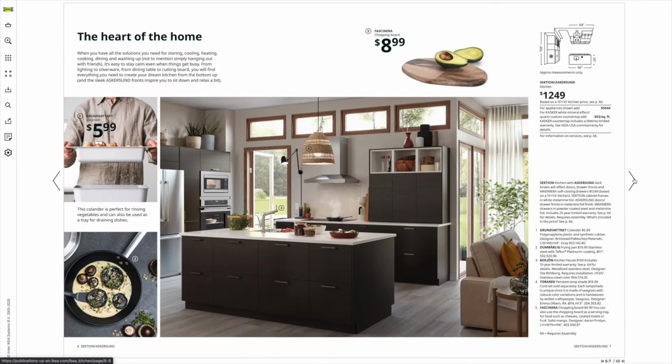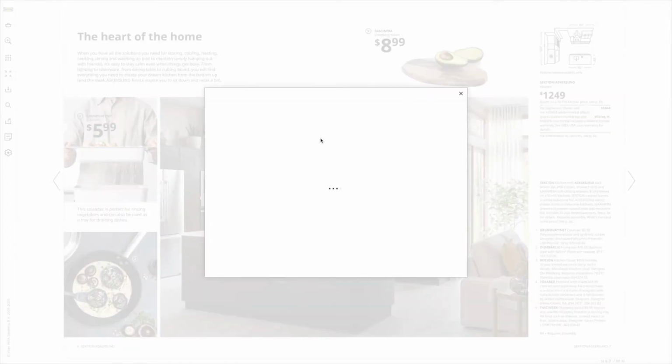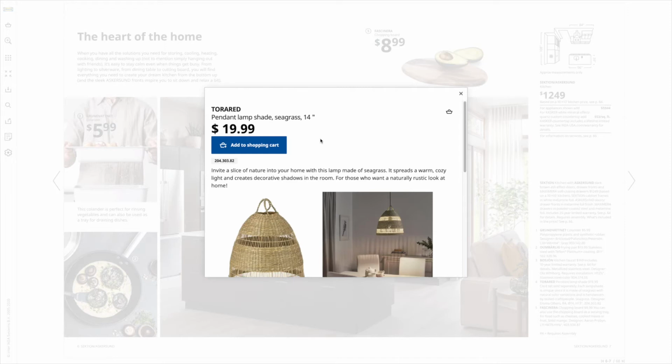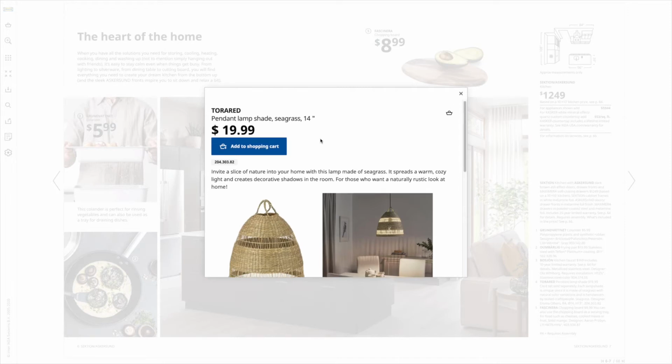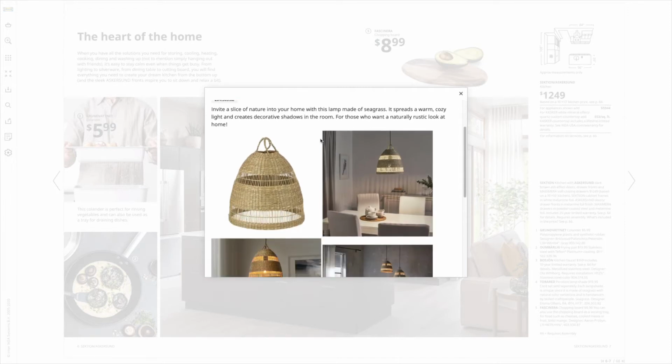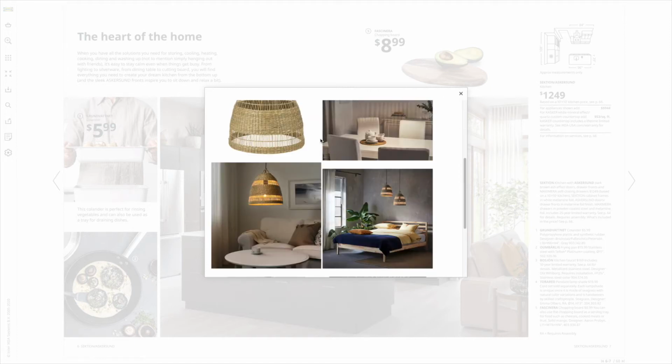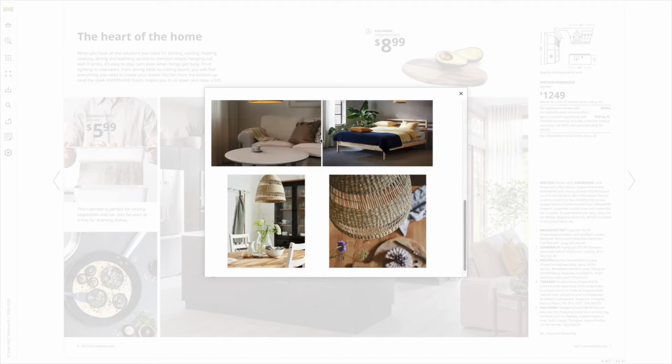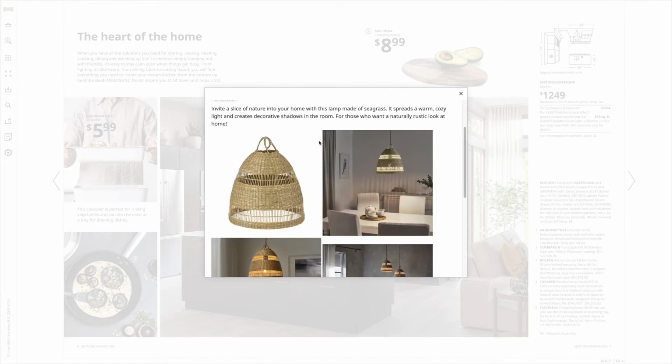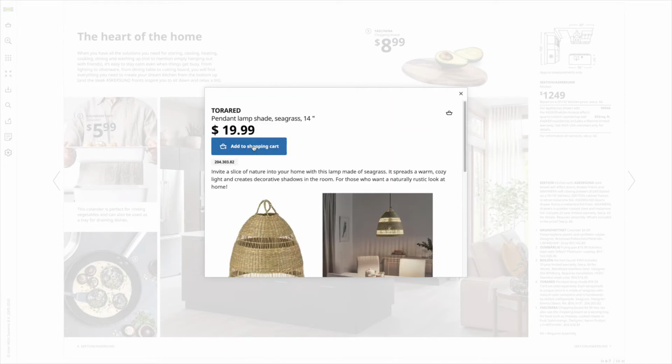So go through, take a look at the various different designs. As you see, when you click on each individual item in the catalog, it will tell you how you can purchase it. And you should be able to purchase this directly from the catalog by clicking Add to Shopping Cart. That way, if you see something you want to return to, want to find out how that's going to look, you can add it to your shopping cart.